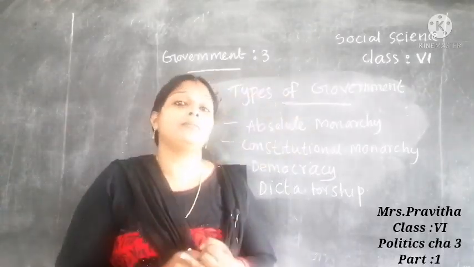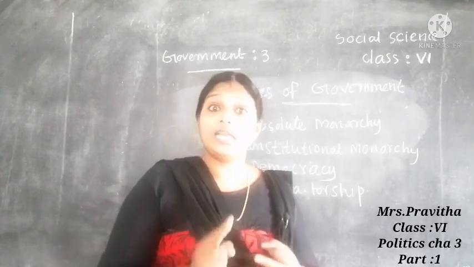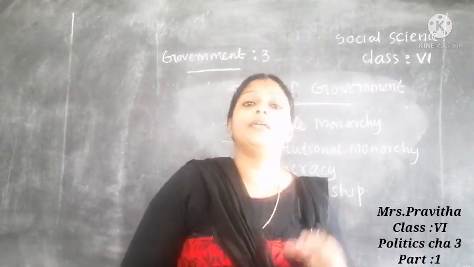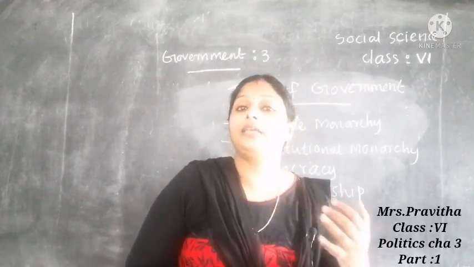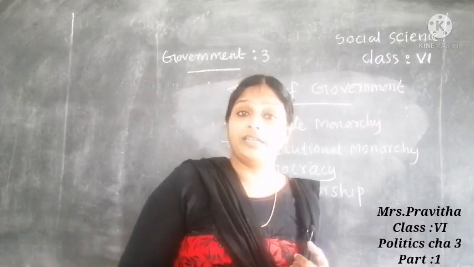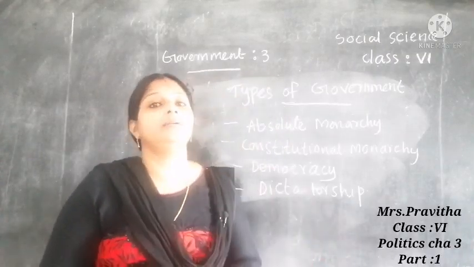Okay, the third one is democracy. In a democratic form of government, rulers are elected by the people. For example, India. Many examples we can write: India, Sri Lanka, Nepal, like that.